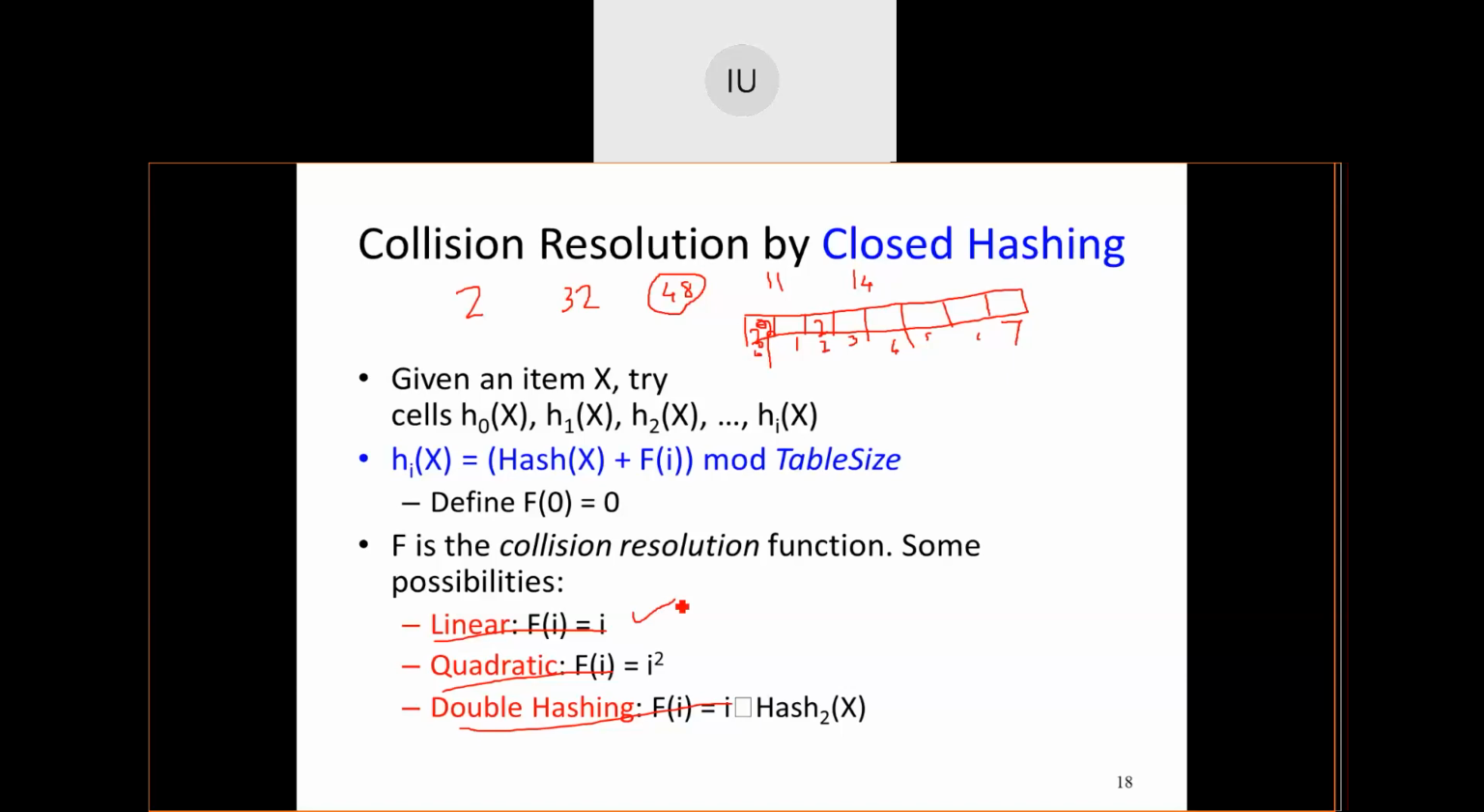And well, even if I have an element at +1, can you do +2 and check? Can you do +3 and check? Until you get a valid position for that particular element. And once it gets the position, the index table is generated according to that. 2 is at position 2, 32 is at position 0, 48 is at position 1, 11 is at position 3, 14 is at position 5. The index table gets generated according to this.